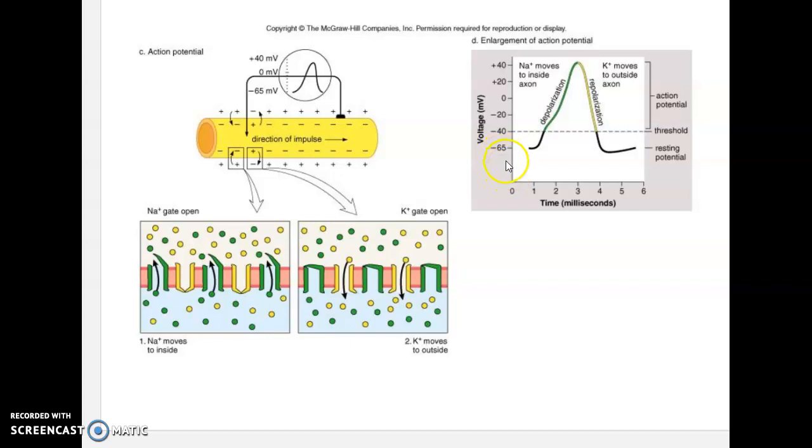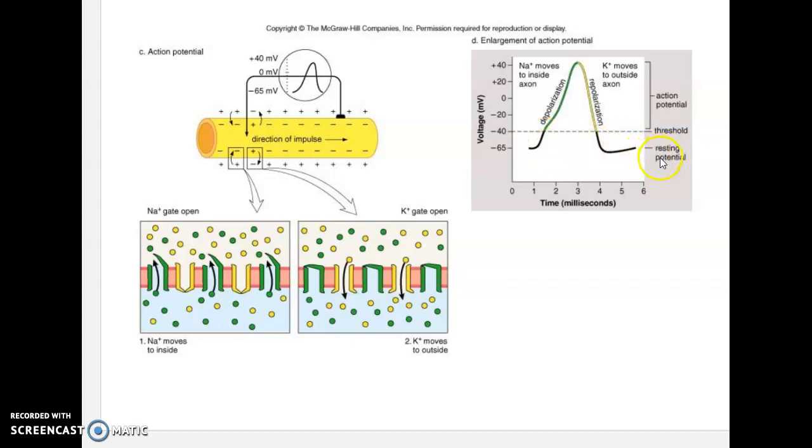It would be more negative, but fortunately we have some sodium leaking in, but much more potassium leaking out due to the number of potassium leak channels. So resting membrane potential is found everywhere in the cell, as our leak channels are found everywhere in the cell.